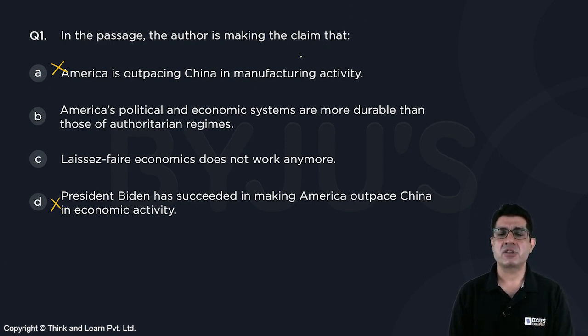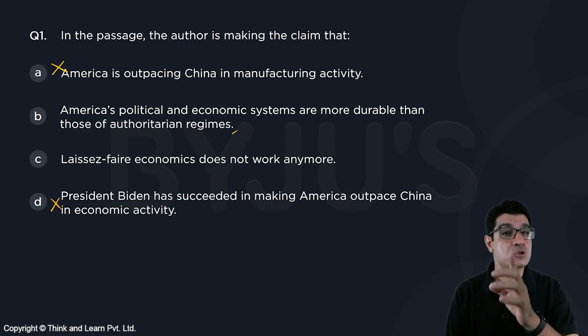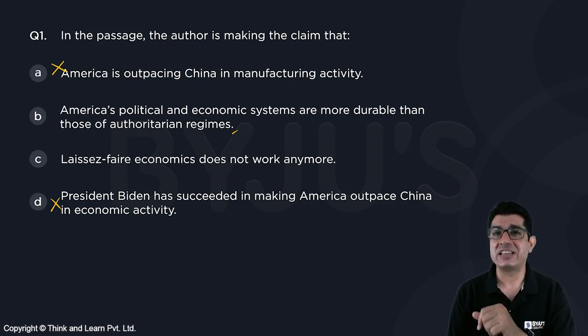B says America's political and economic systems are more durable than those of authoritarian regimes. Okay, yeah, in a way, yes. But then let's compare it with C. Let's look at elimination anyway. Laissez-faire economics does not work. Laissez-faire economics is where the government does not intervene. Now the passage specifically talks about centralized decision making of China and how it is leading into problems.